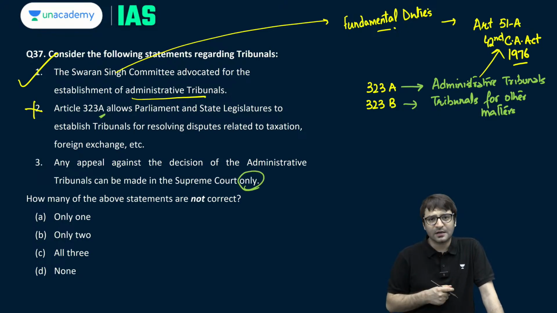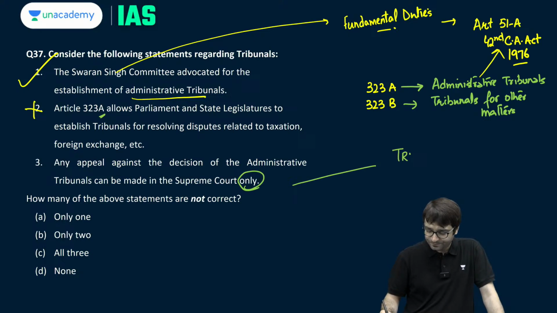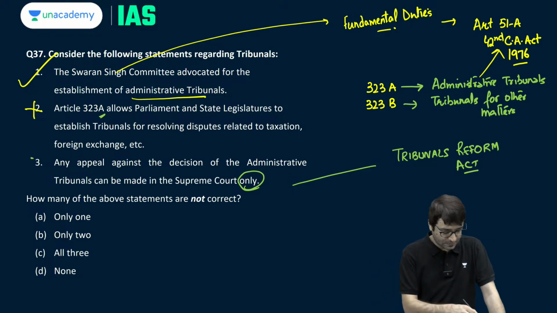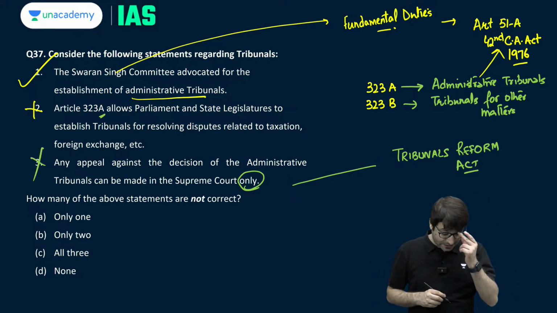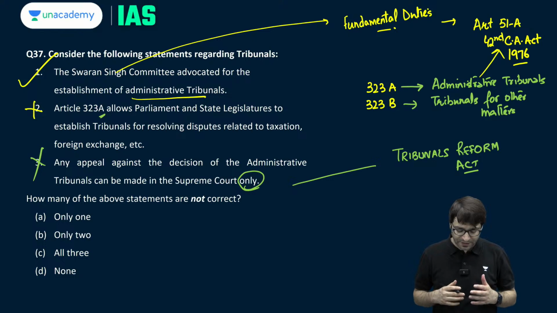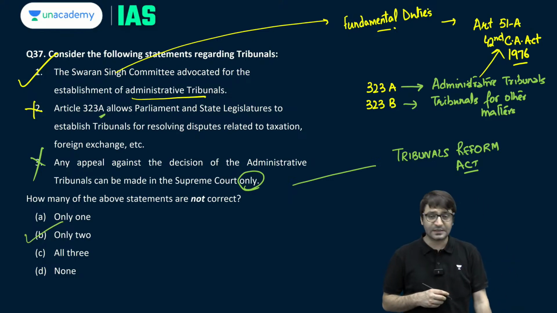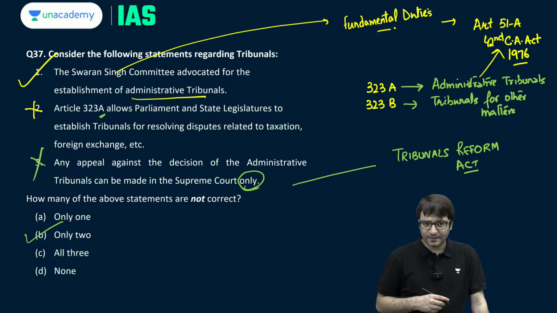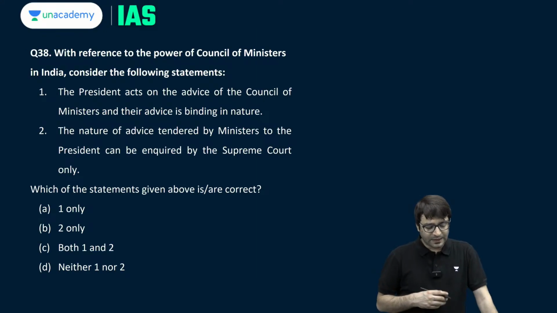Any appeal against the decision of the administrative tribunals can be made in the Supreme Court only. No, because there are decisions of the tribunals which can be challenged in the High Court as well. And that is why please revise the Tribunals Reform Act. The question is asking, which of the above statements are not correct? B, two only. These are the incorrect statements. Clear? Let's look at another question.